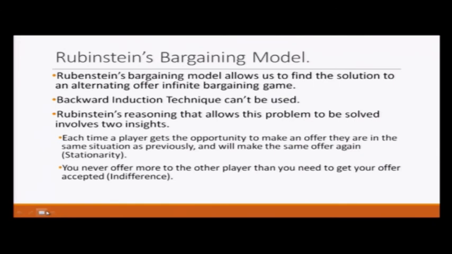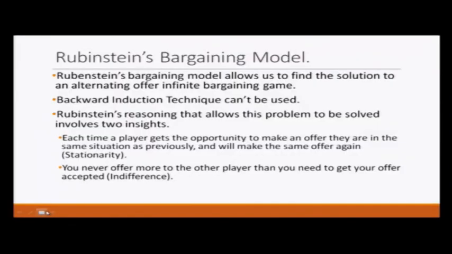Now, before we get into a particular bargaining model, I would like to add that you can get up to a finite number of T stages: 3 stage, 4 stage. I recommend that you do it, you will get a very nice result. But think about a scenario where we have alternative offer bargaining for infinite periods, that it can go on forever. In that case, we cannot use the backward induction technique.